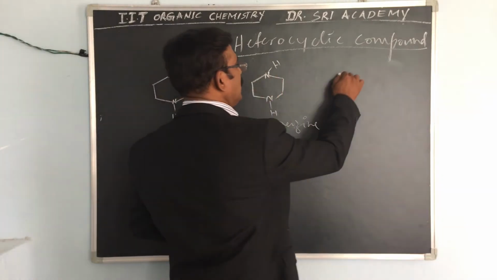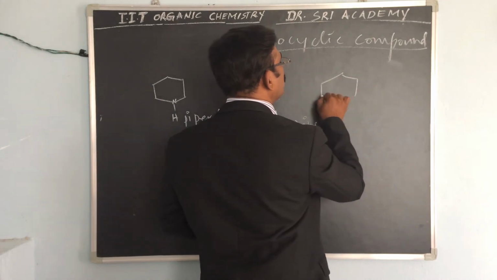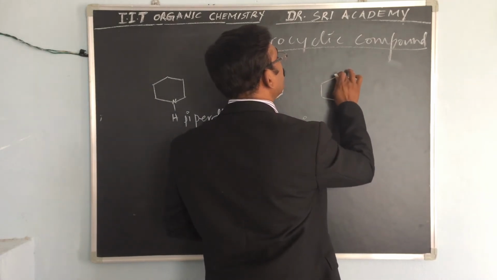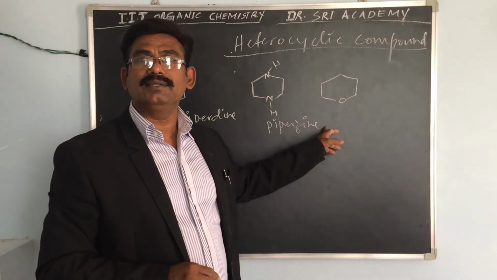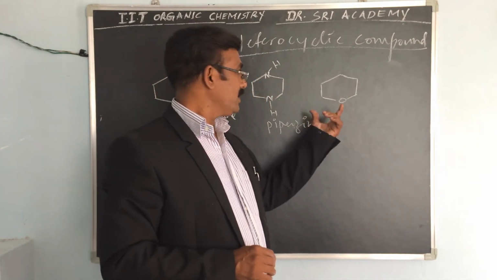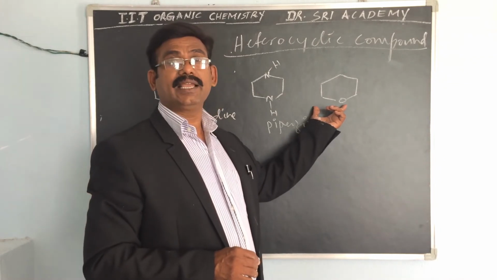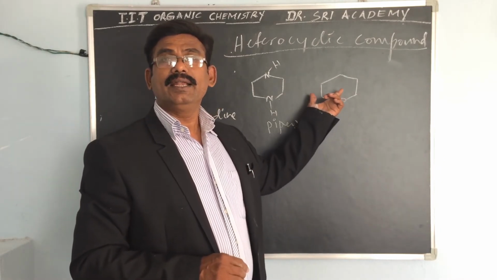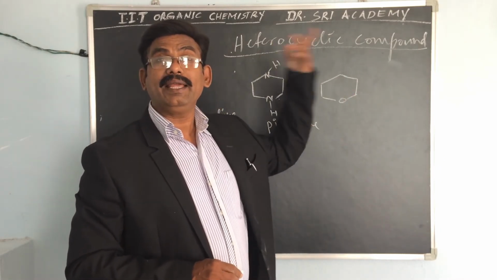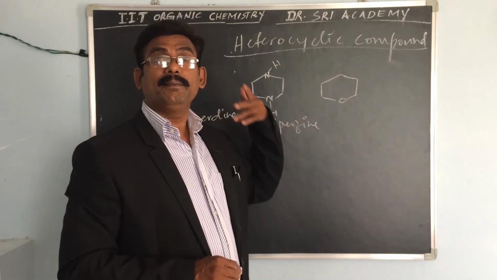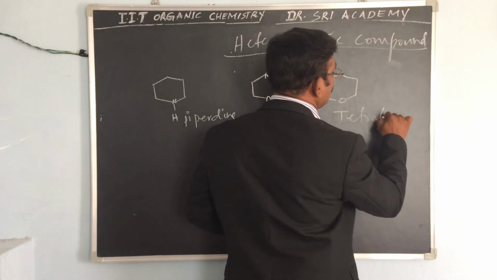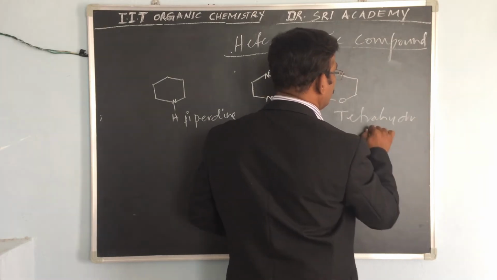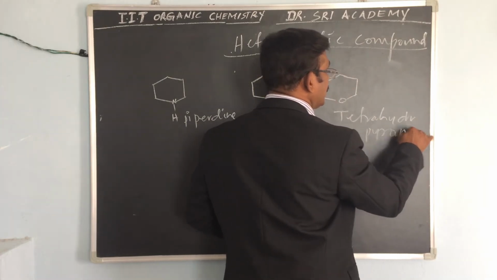If oxygen containing, how can you give this name? If oxygen is contained in a heterocyclic compound, that is the hexacyclic compounds. So here tetrahydropyran, not furan, that is 5. So pyran. Tetrahydropyran.